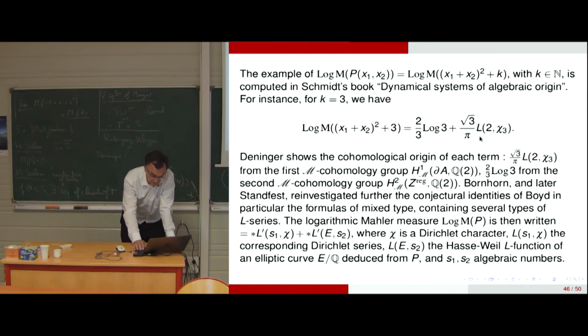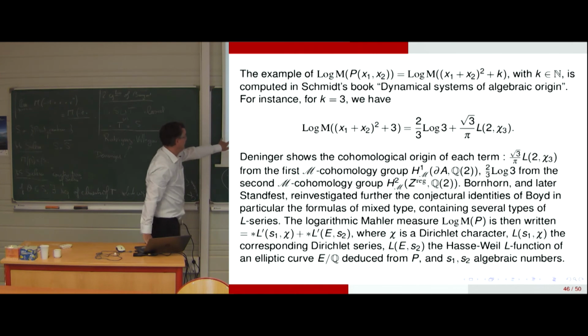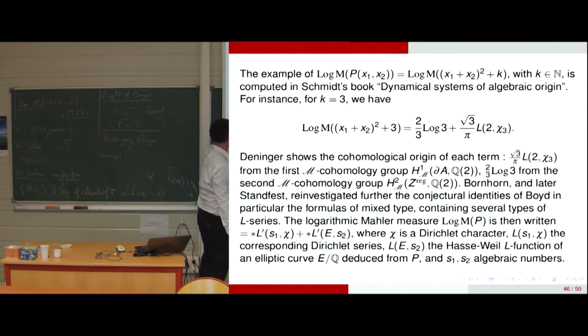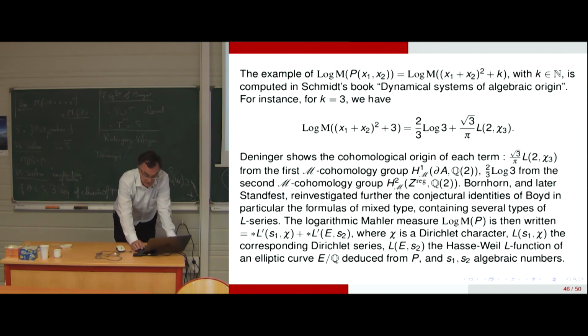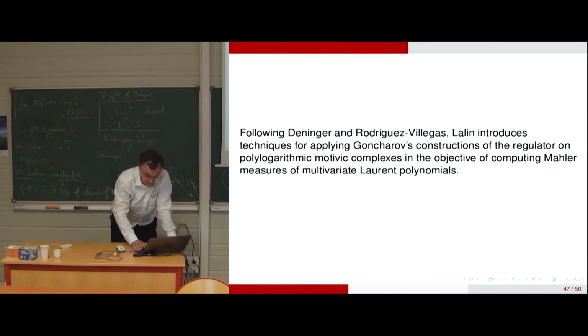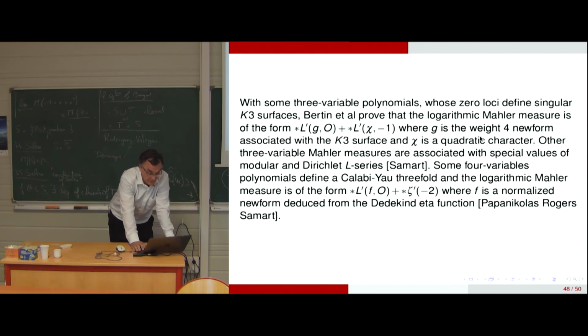It was continued by the student of Deninger, Bornhorn, and so the logarithmic Mahler measure in general can be expressed as a certain coefficient times the derivative of an L series, a Dirichlet series, sorry, and the derivative of the L function of an elliptic curve, with values at algebraic integers. There are many examples coming from different domains, of curves and K3 surfaces and so on. So now there is a complete literature on that.